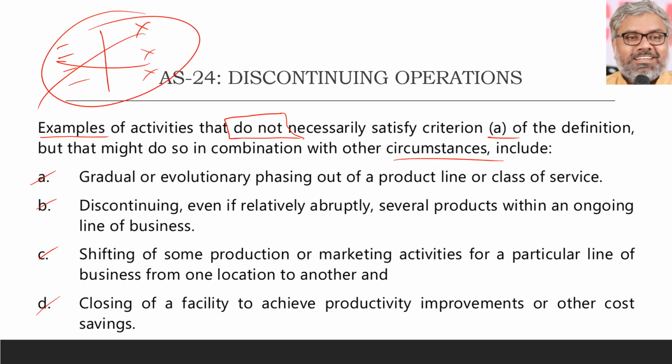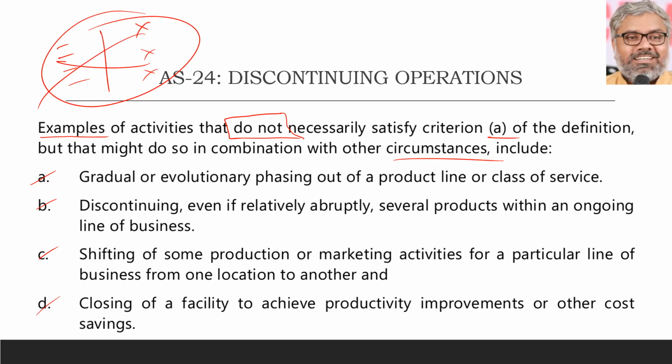So are we saying yes or no? Mostly we are saying no, but at the same time we are also saying there is a possibility of it being called yes also. If that yes happens, it will happen only on the basis of some circumstantial things which might make those things discontinuing operations. But normally, without that exception, we cannot call them discontinuing operations just because the following things happened. That is the essence of these examples, and this can be asked as a theoretical question by itself.